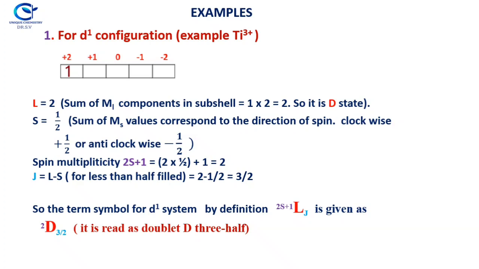J is equal to L minus S for less than half filled, so 2 minus half is equal to 3 by 2. So the term symbol for the d1 system is read as doublet D 3 by 2. This is the actual way of reading this term symbol.